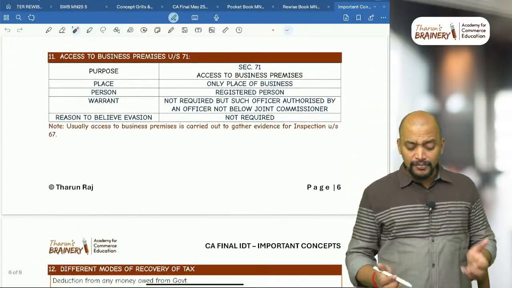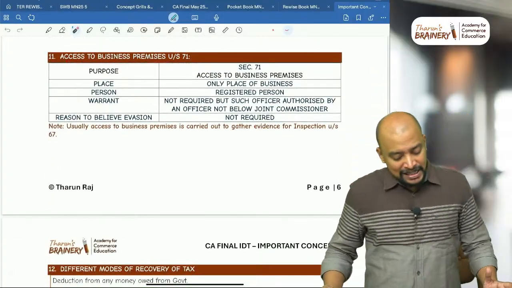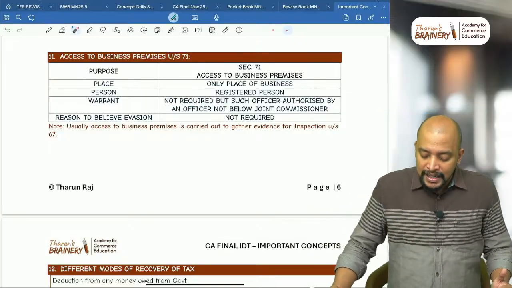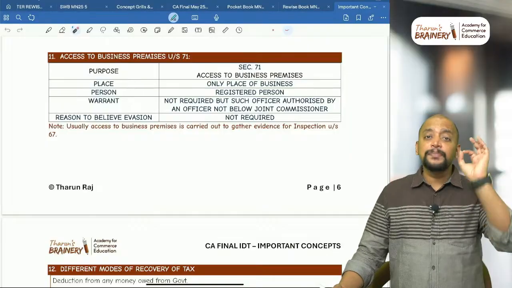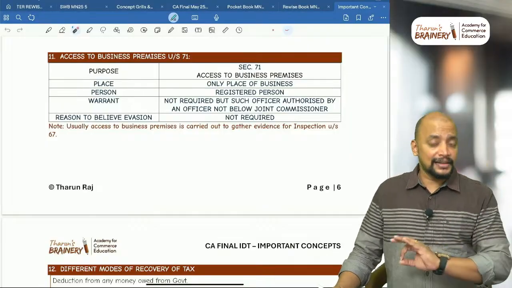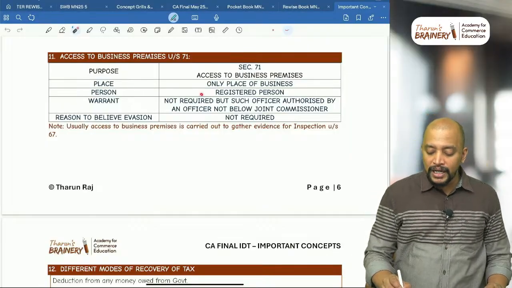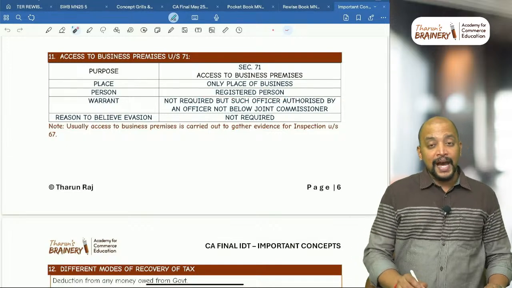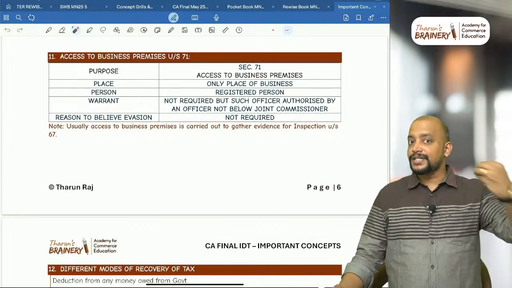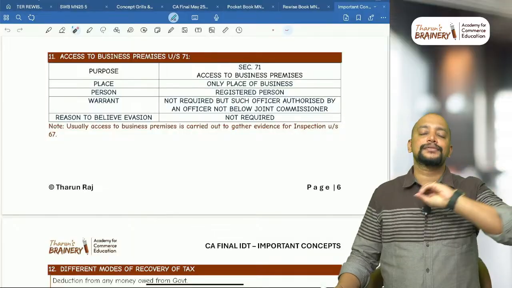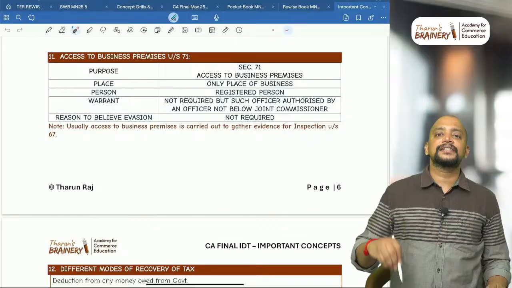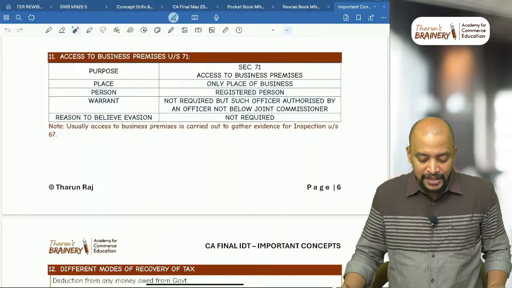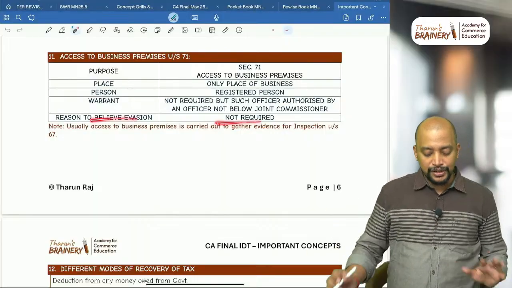Then access to business premises. So section 71. The purpose is to just access the business premises and the place. Only business premises can be accessed, nothing else. And the person, only registered person, and warrant not required. Usually in case of search there is a warrant required, but in case of access to business premises, warrant is not required. But such officer who is accessing the business premises should be an authorized officer. Reason to believe evasion is not required.